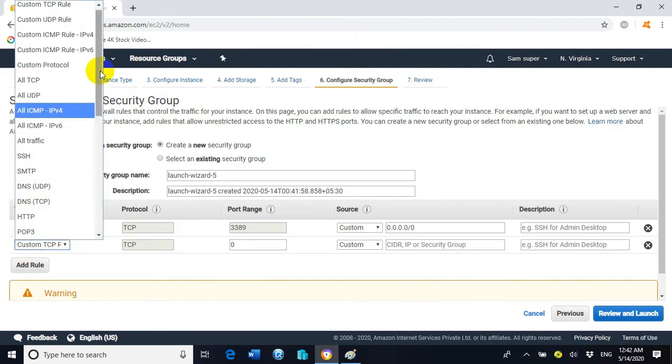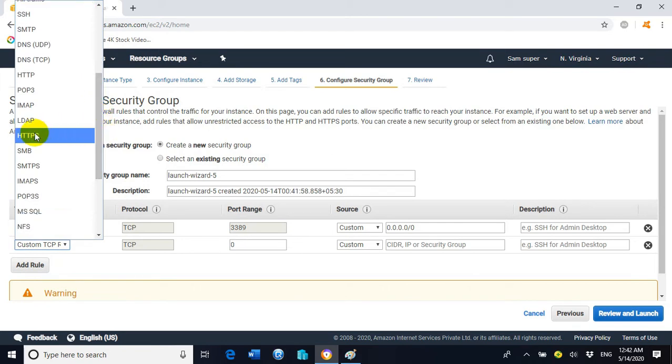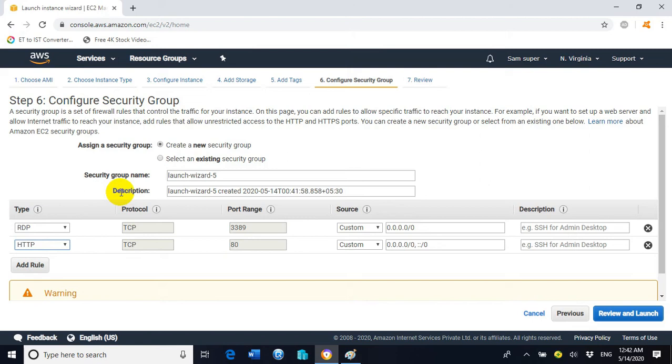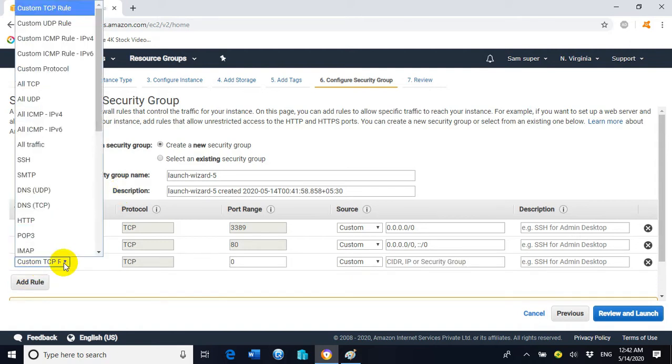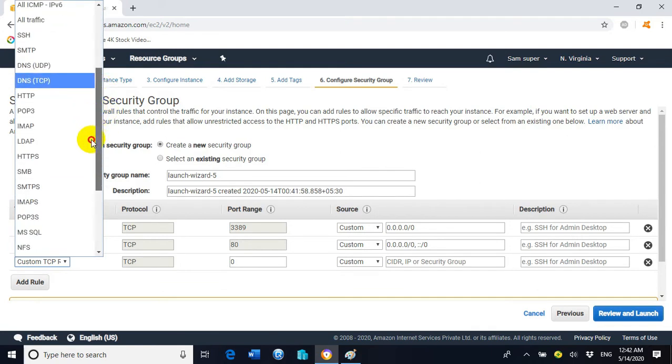and add one more protocol with the name HTTP, because HTTP will be utilized to get access to a website. We cannot access the website with the help of RDP. So for accessing any kind of website or web page, we require HTTP or HTTPS. Now click on add rule and we will select HTTPS also.